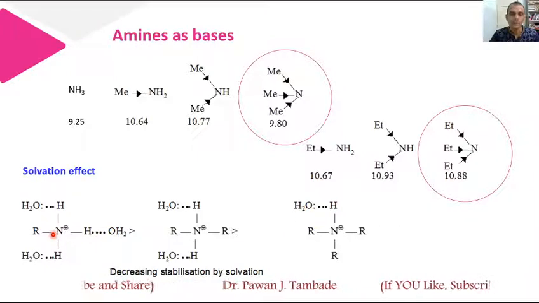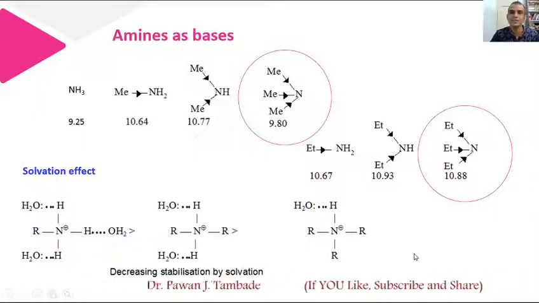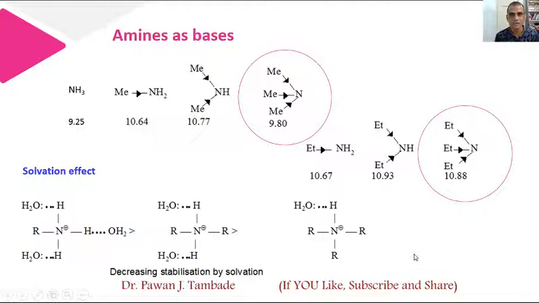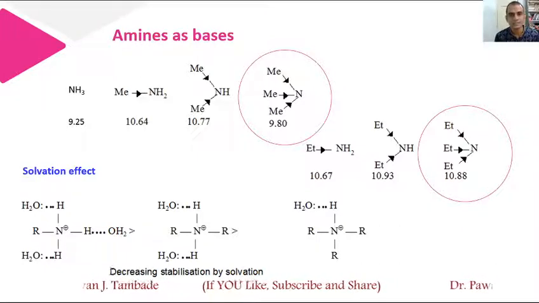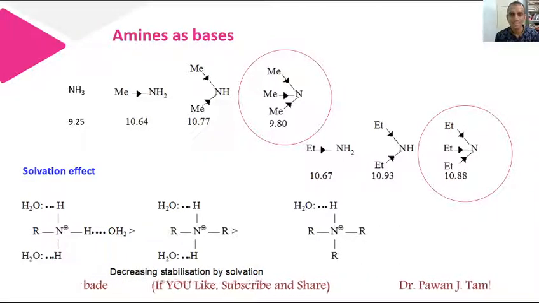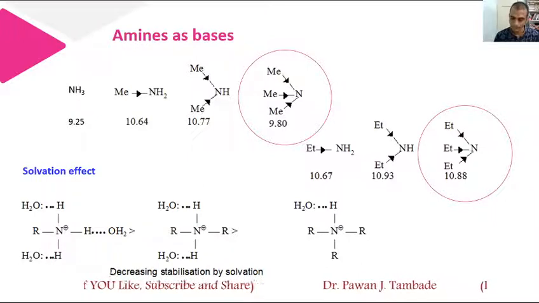So moving from primary to secondary to tertiary amine, the solvation effect decreases. That is, stabilization of the cation which forms after donation of a lone pair of electrons or acceptance of a proton decreases, and because of that tertiary amines are less basic in nature as compared to secondary and primary amines.